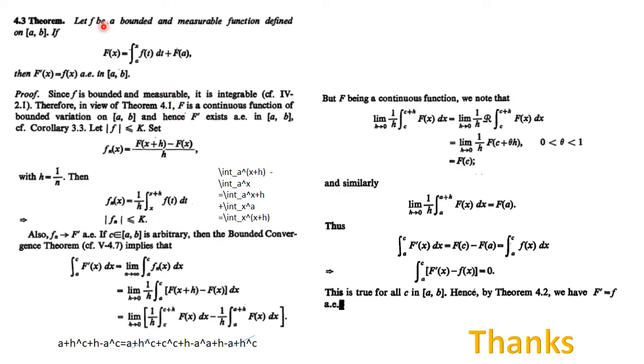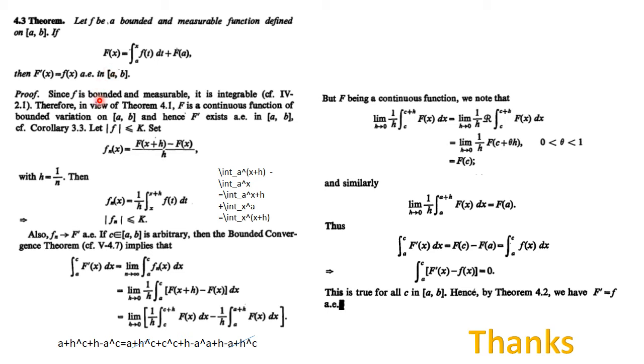The next theorem gives us a relation between the small f and capital F: whenever capital F is the indefinite integral of small f, and this small f is bounded and measurable, then the derivative of capital F is the same as that small f, meaning they are inverses of each other. So if this is an integration, then small f will be the differentiation of capital F almost everywhere in the closed interval [a,b].